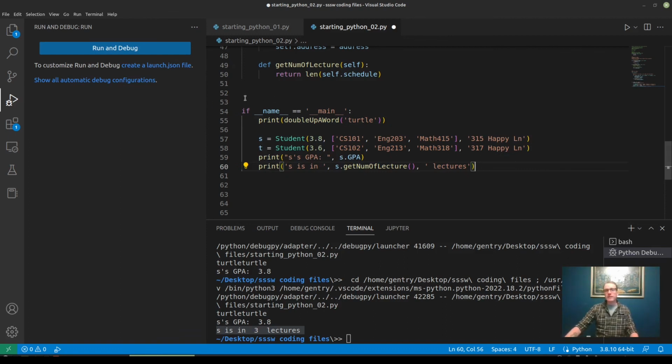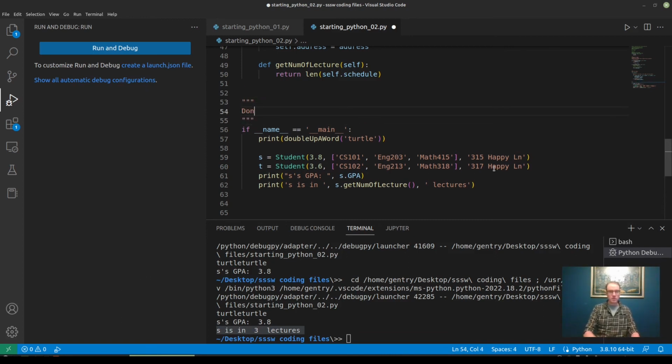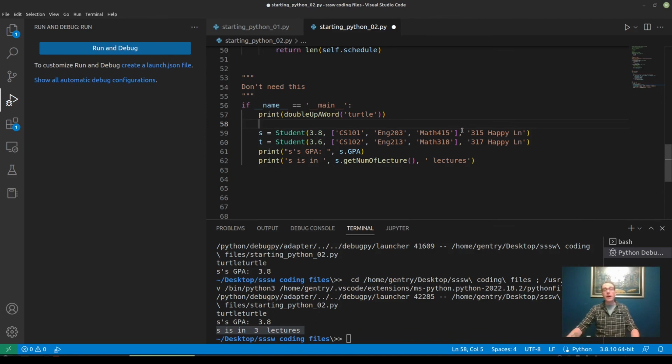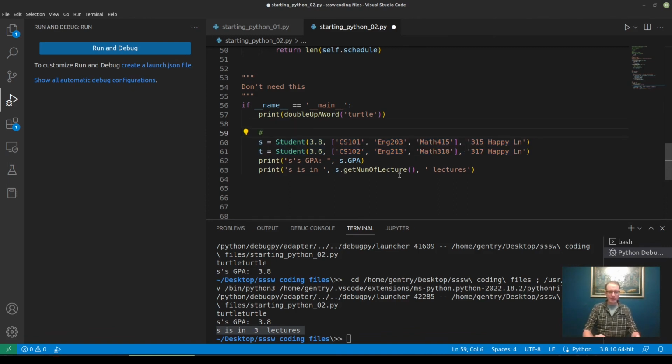So I don't really need function comments for this. I'm not going to put in my triple quote comments here. Don't need this. But I can put in my single line comments in here to kind of explain for the user what's going on in here. Really, you want to include single line comments with more complex lines of code. These aren't particularly complex. These are all variable declarations and print statements. But we could include, I don't know, S and T are students. Just really assuming the worst of whoever's reading our code right now.